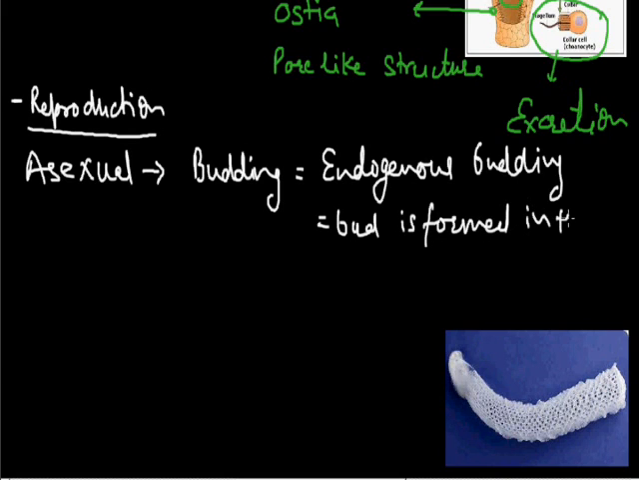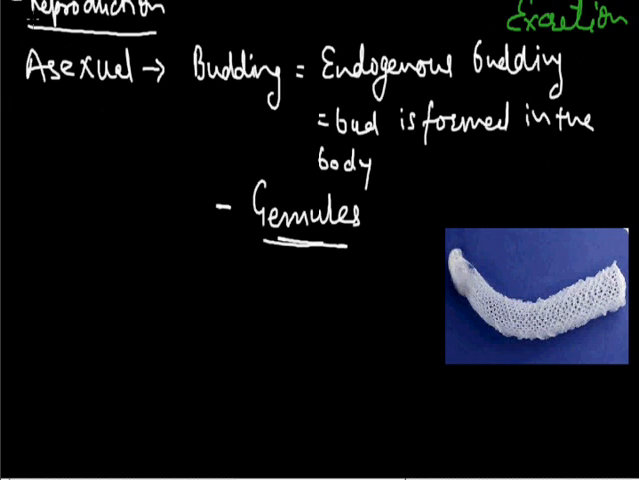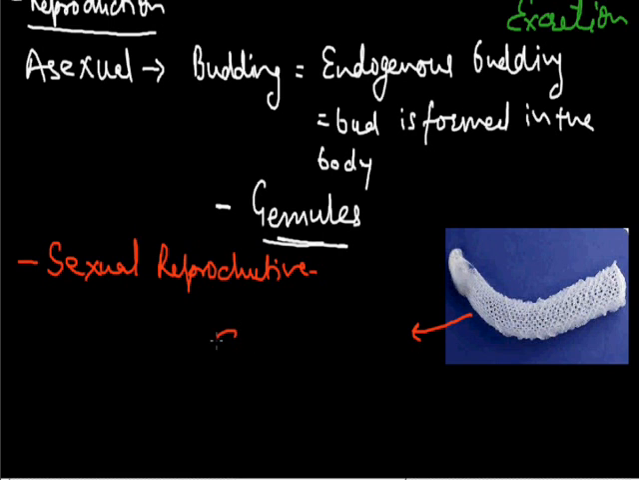This bud is known as the gemmule. Gemmule is the bud which is formed inside the body of the living being, through which it performs reproduction. We call this endogenous budding. These animals also reproduce sexually. It means they have sexual reproductive structures in their body through which they can reproduce. Now another important example in the case of sponges is Euplectella.